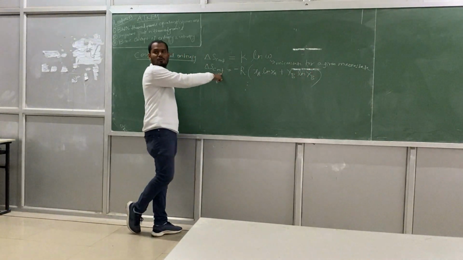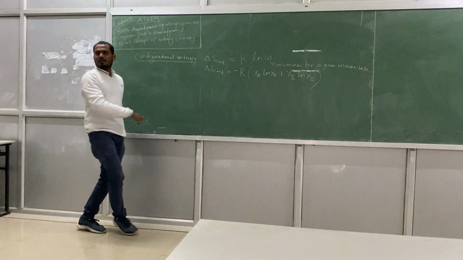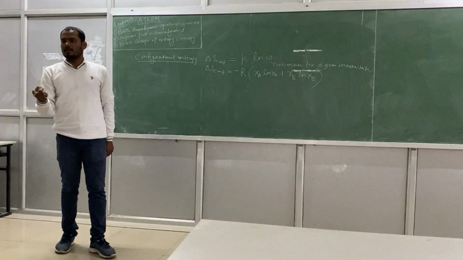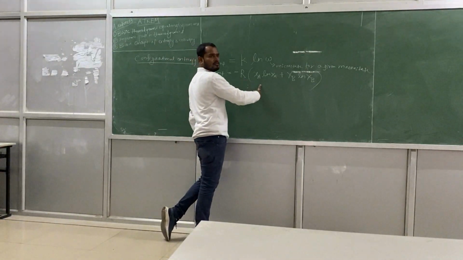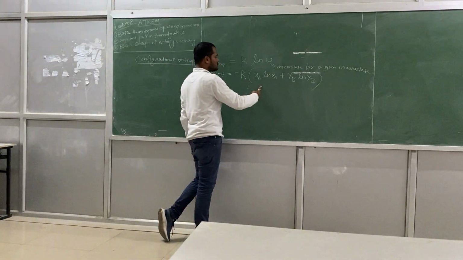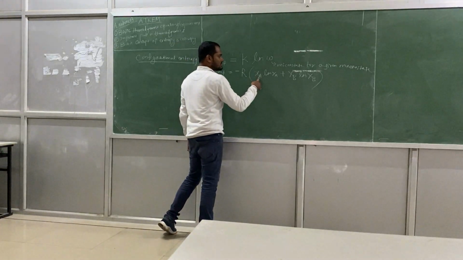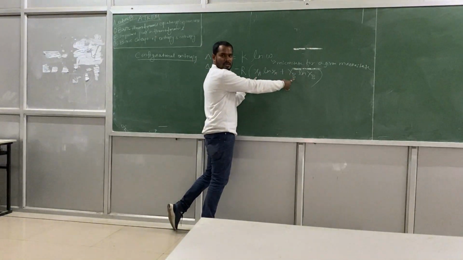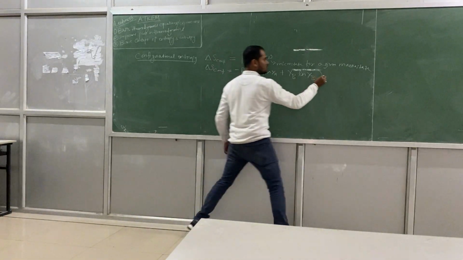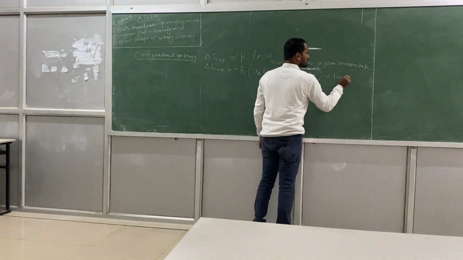So this is for a binary component. That means, as I told, copper and nickel, 2 things are there. So in that condition, this will be the formula, right? What is xA? It is the mole fraction of A, and this is the mole fraction of B. 2 components are involved.